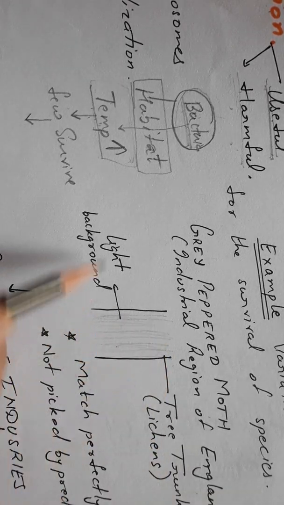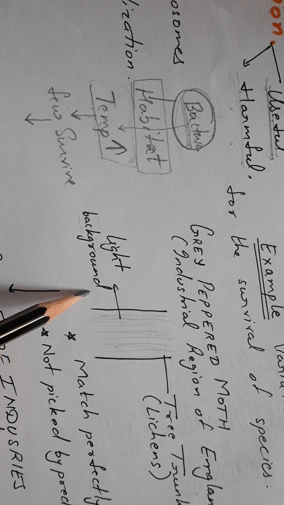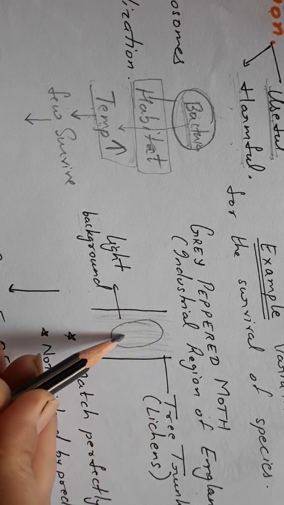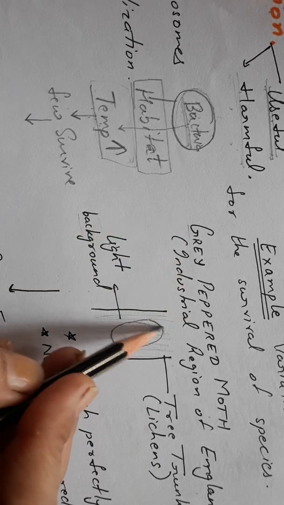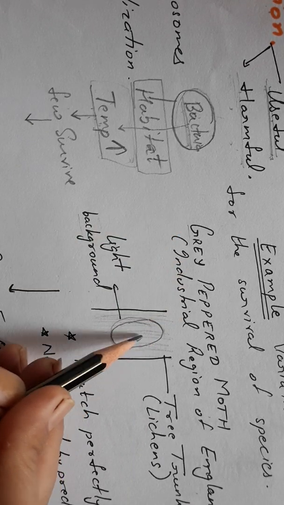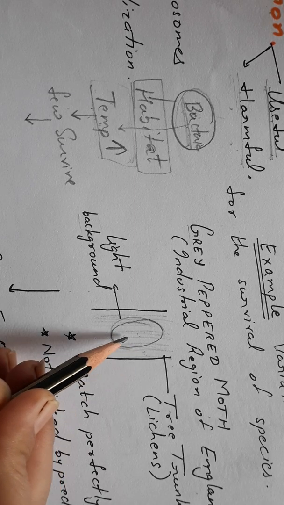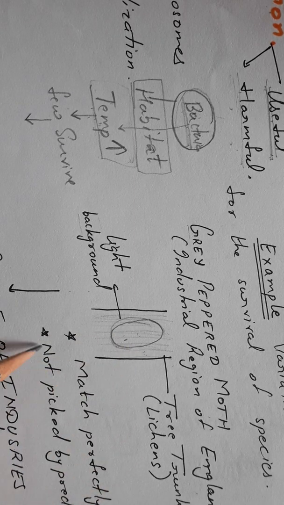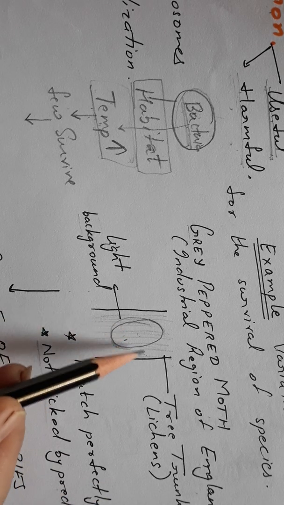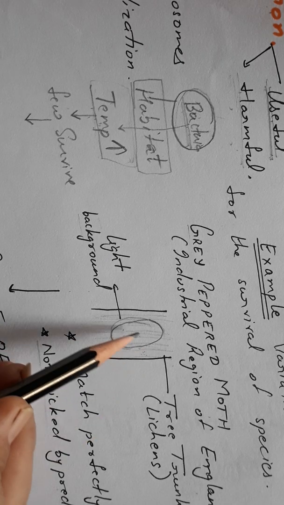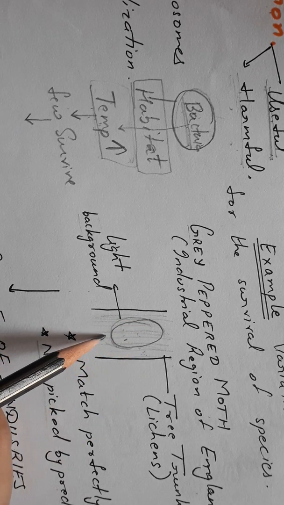This growth of lichens gave a light background, and on this light background the light grey colored moths matched their environment exactly, and due to that they were not picked up by their predator birds. As they matched, they were not picked, so they were surviving.